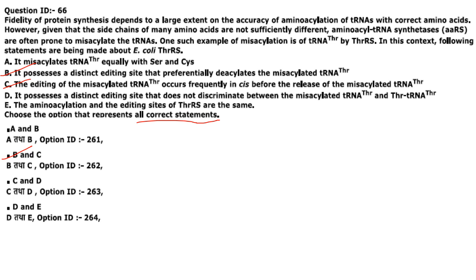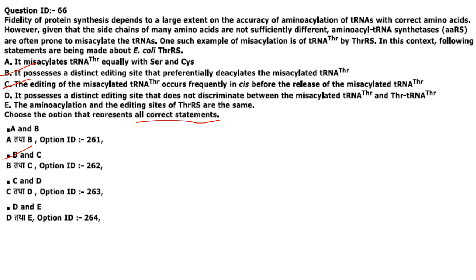Fidelity of protein synthesis depends to a large extent on the accuracy of aminoacylation of tRNAs with correct amino acid. However, given that the side chain of many amino acids are not sufficiently different, aminoacyl tRNA synthetases are often prone to misacylate the tRNAs. One such example of misacylation is of tRNA threonine by threonine aminoacyl tRNA synthetase. In this context, following statements are being made about E. coli ThrRS.